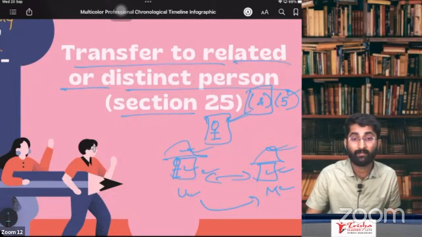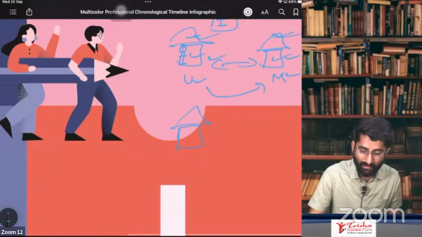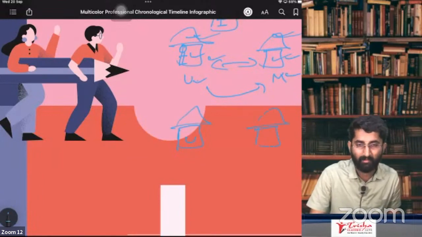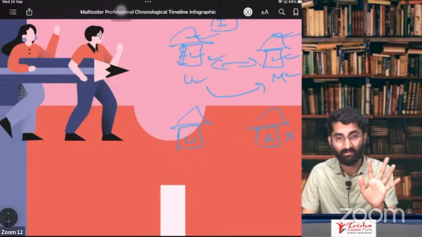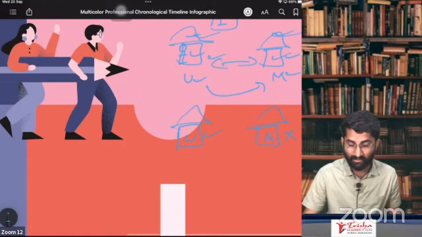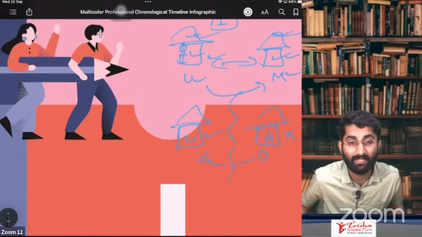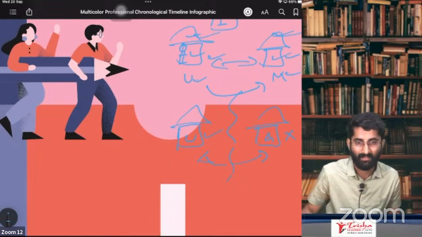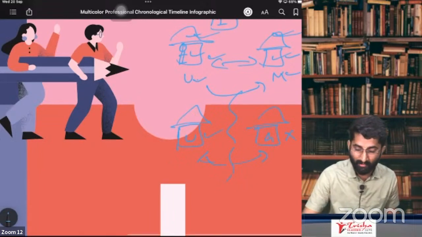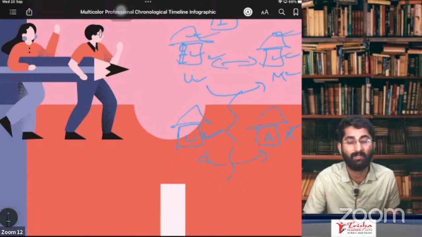Section 25 subsection 5. What it says: for example, you have one registration in Udupi. There is one more branch in Gujarat, which is not registered. Because of the state border, you will be considered as distinct person. That is as per section 25, subsection 5. Deemed distinct person. In one case you have registration; in the other case, you don't have registration. In that case, you will be considered as deemed distinct person.